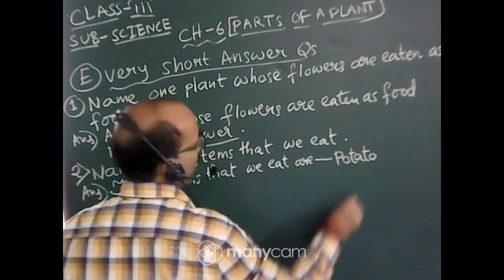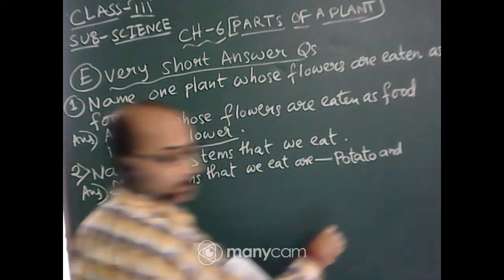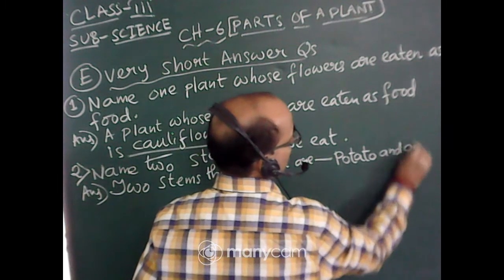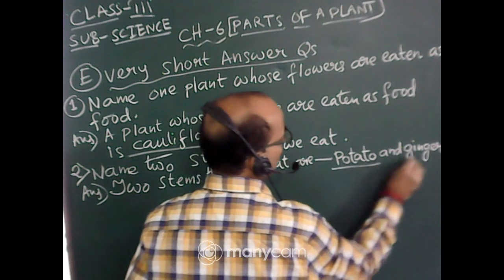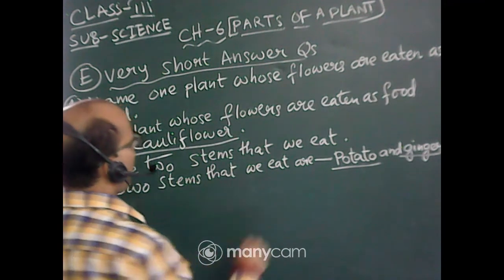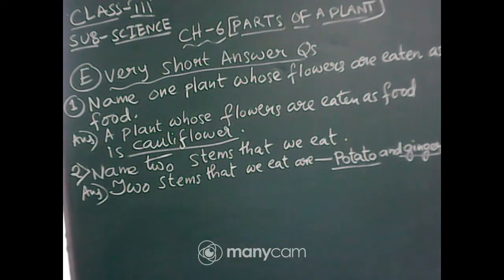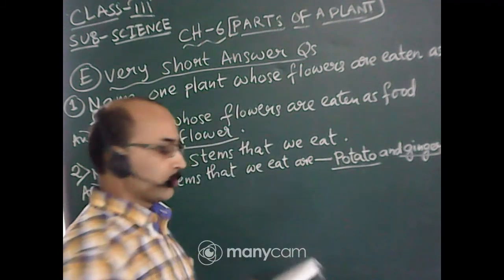Potato and ginger. You can underline the word potato and ginger. Okay. Now next question. Question number 3.